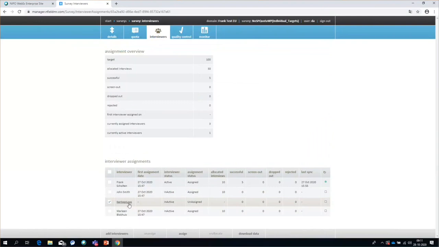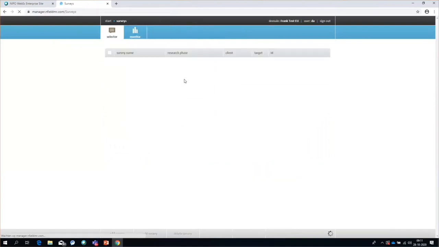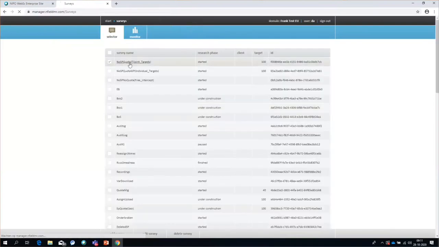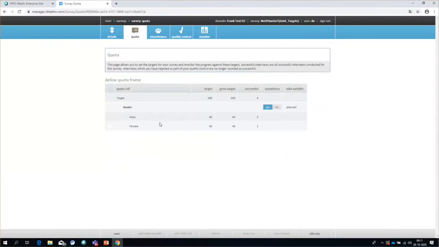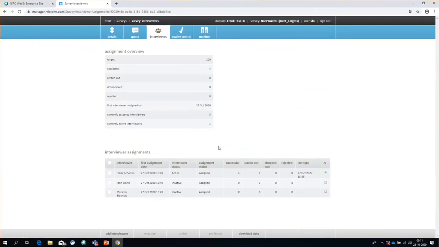Again, this is very implicit in the new interface. We have made this way more explicit than like this. Assignments for the joint target surveys, it's basically the same. We have the quota, somewhat simpler quota here, and assignments for these survey types go very much the same.